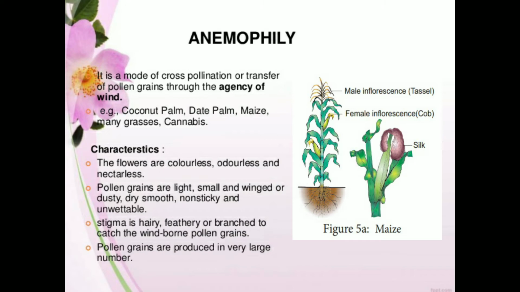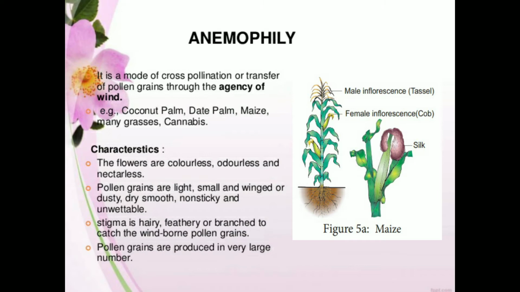Next, pollen grains are produced in very large numbers. Why are they present in very large numbers? Because not even one pollen grain is certain to settle on the surface of the stigma. Why? Because there is wind, and there is no peculiar mechanism that makes them go and land on the stigma.